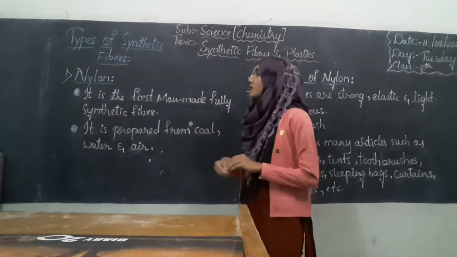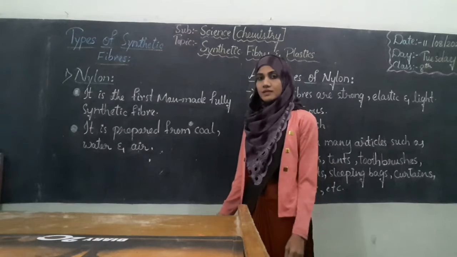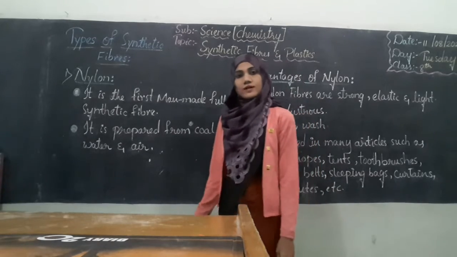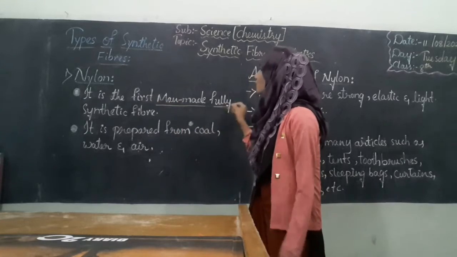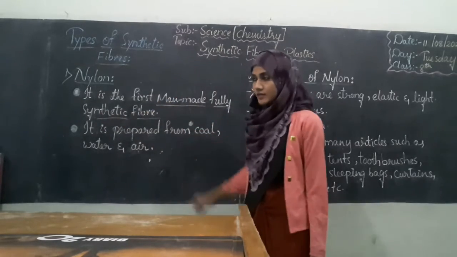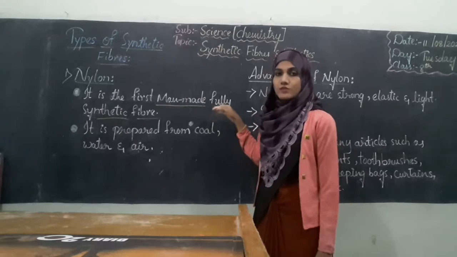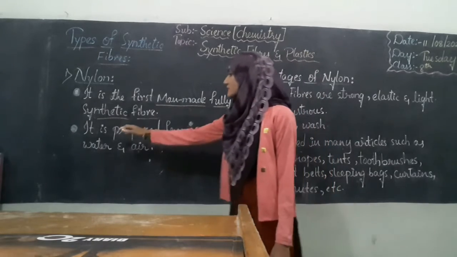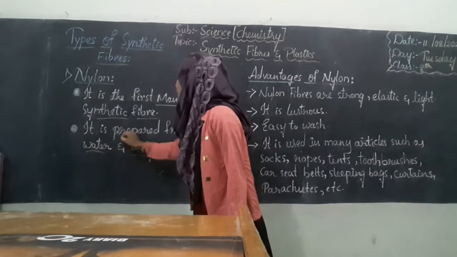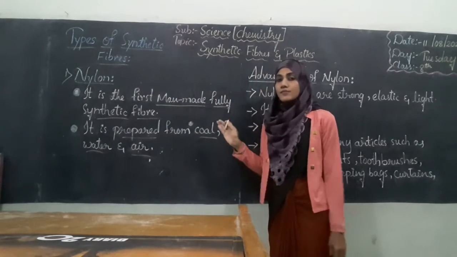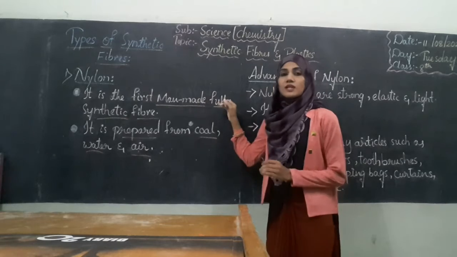So students, the other type of synthetic fiber is nylon. Let's see what it is. It is the first man-made fully synthetic fiber. Nylon is the first man-made fully synthetic fiber. It is prepared from coal, water and air.